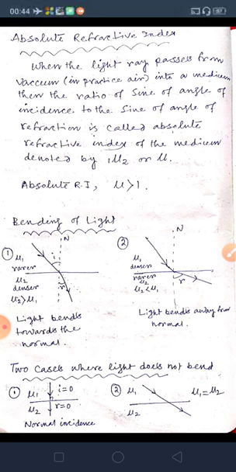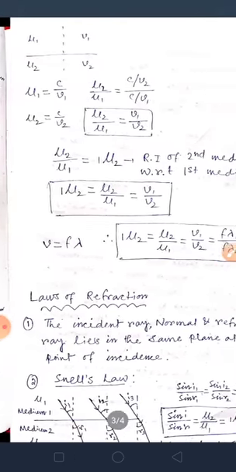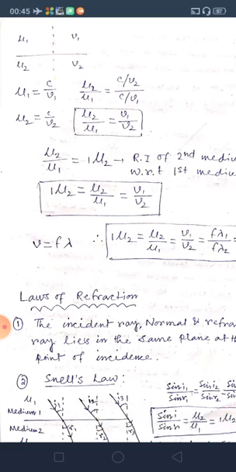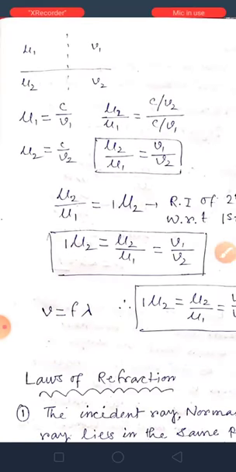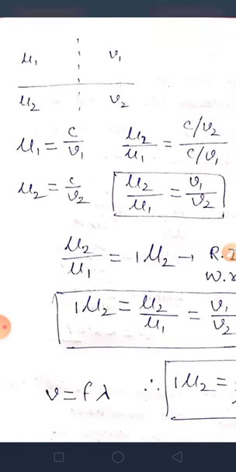Okay. Next, you can see here that is the picture, this is the normal, and there are two mediums, one is mu1, another is mu2, one is rarer and one is denser. The speed of light in the first medium is v1, and in the second medium is v2.